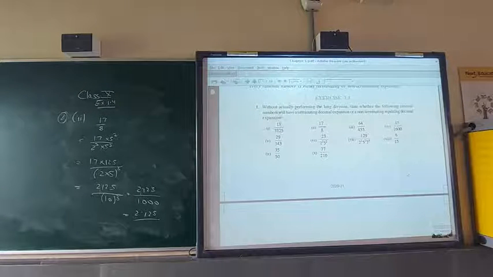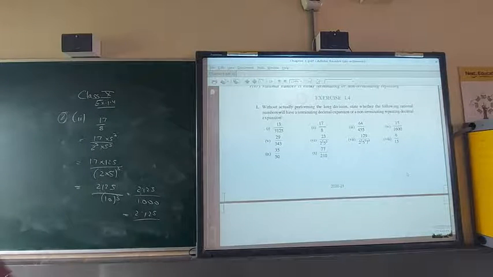Third one is non-terminating, no need to find it. Fourth one, you can try on your own, same only. And the fifth one is again non-terminating. Sixth I will do. Sixth one is a nice question.